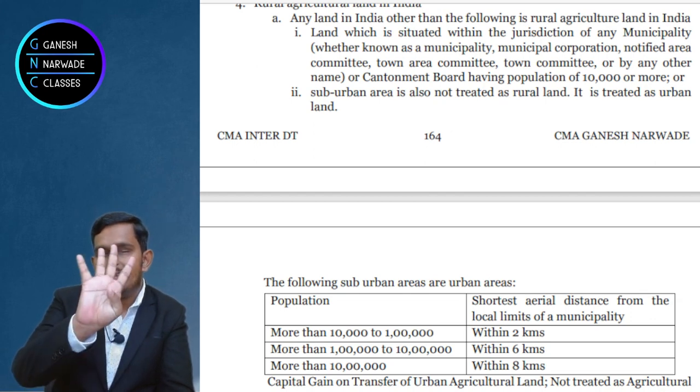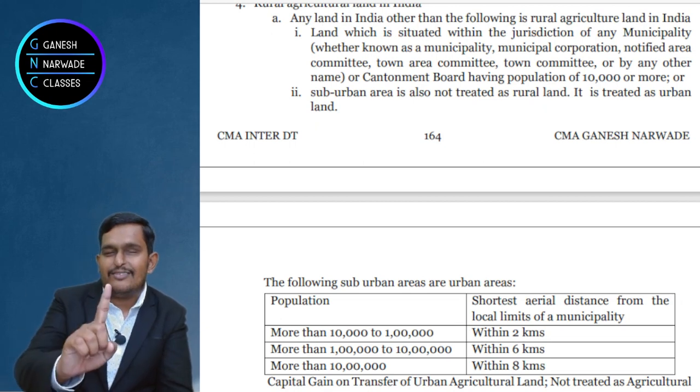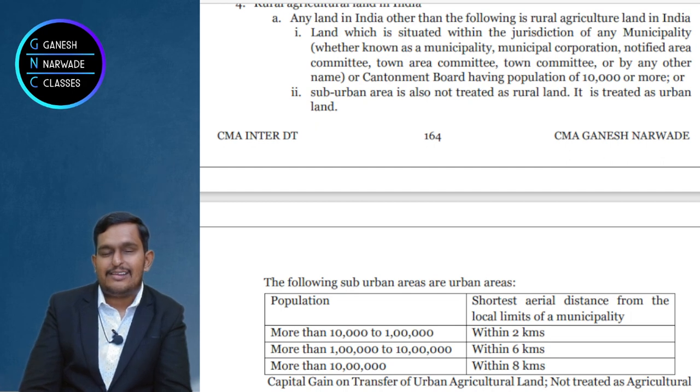Because 4 conditions are compulsory to say it is not a capital asset. What are the 4 conditions? Rural, first condition. Agricultural, second condition. Land, third condition. Fourth, in India. Okay? If in a rural area also it is not used for agricultural purpose, that land will be a capital asset. In a rural area, if it is a building, then also it is a capital asset.